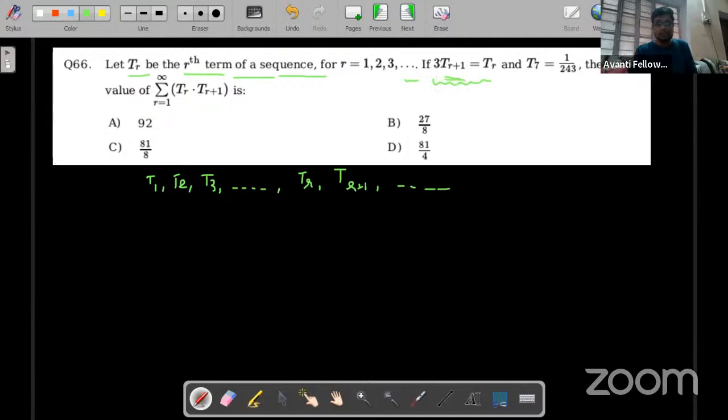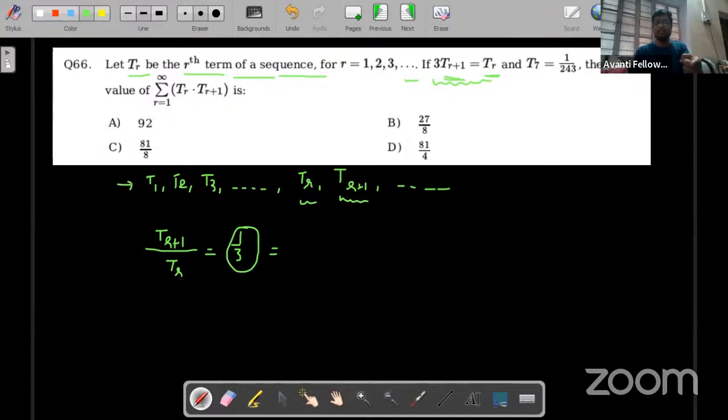Now, TR plus 1 means this term is 3 times the previous term. What does that mean? If I write TR in the denominator of TR plus 1, then 3 can go in the denominator of the right hand side. What is the meaning? The meaning is, sir, the next term to its previous term is equal to 1 by 3. What does that depict? What does that mean in this sequence?